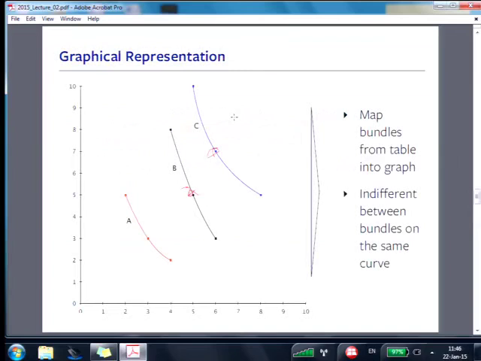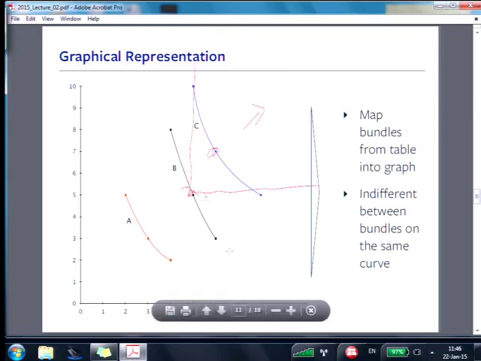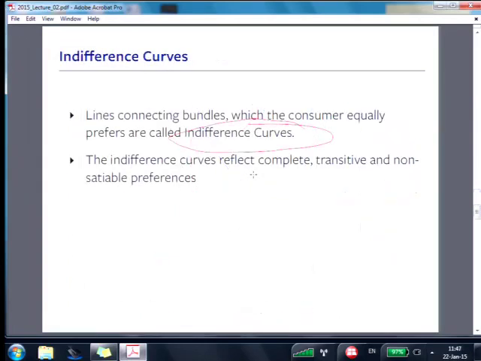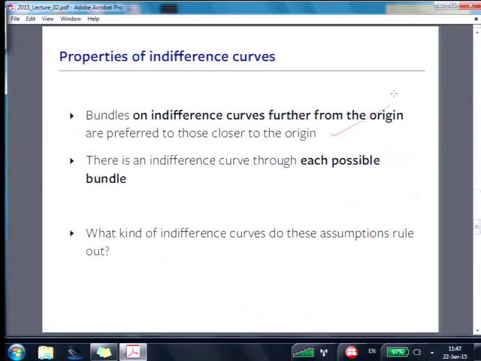So we have indifference curves. Which are better? Further from the origin. Why? Suppose I wanted to show that C is better than B. What would I do? I would draw like this. Everything going this way between those two axes has more of at least one good. So does indifference curve C fall in there? Yes, it does. So C is better than B. Why? More is better. And since all of the points on B are the same, then all the points on C are better than all the points on B. So easy enough to show the first thing: the further away from the origin you are, the better off you are.